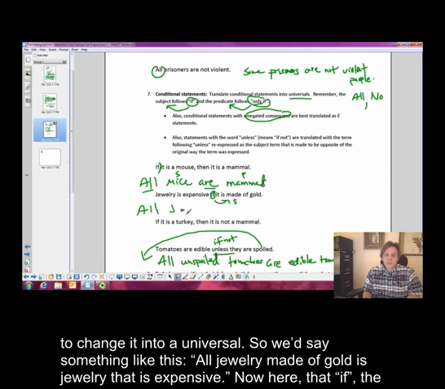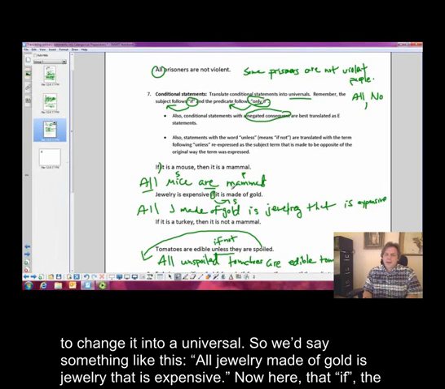All jewelry made of gold, okay? All jewelry made of gold is or are jewelry that is expensive.